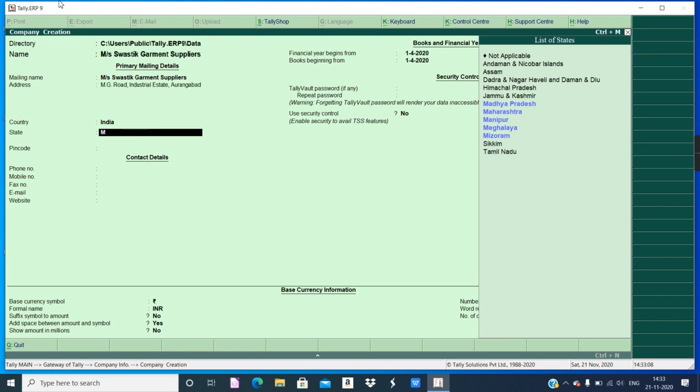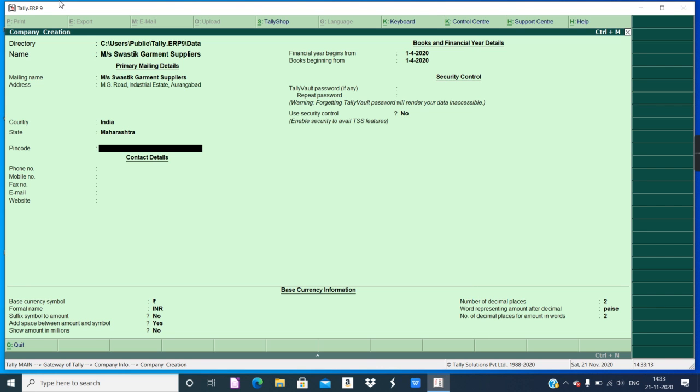State I will provide Maharashtra. Pin code as per the question, it's 431001.